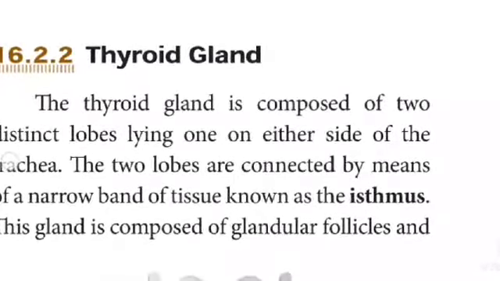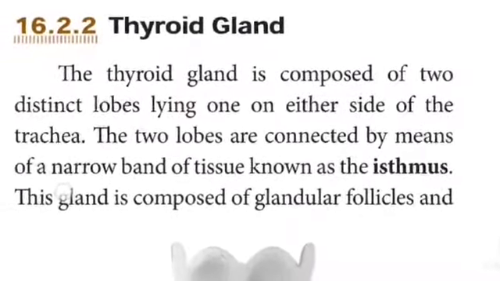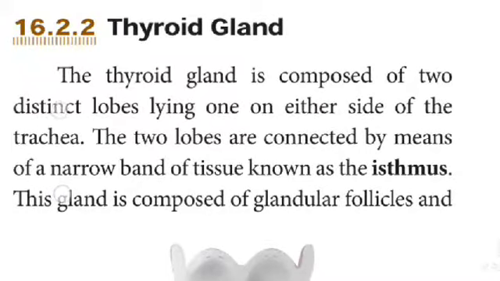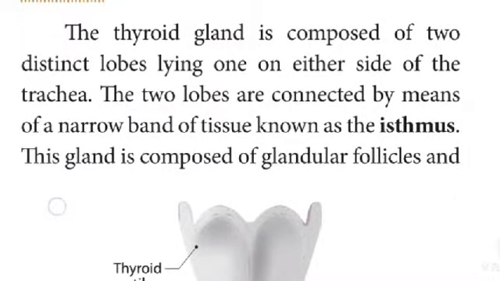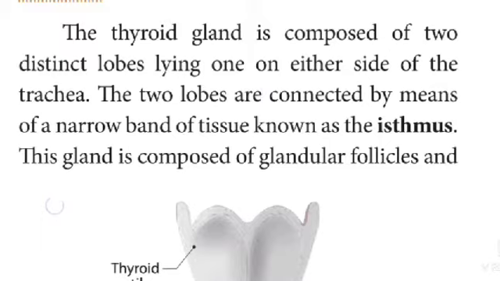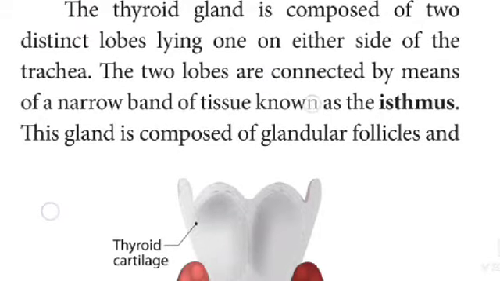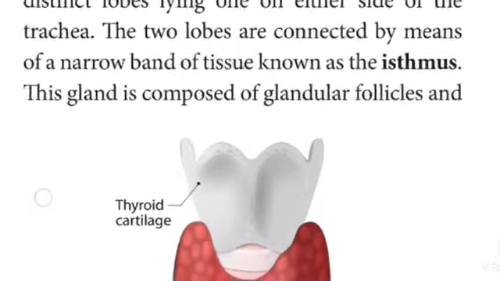Thyroid gland. The thyroid gland is composed of two distinct lobes, lying one on either side of the trachea. The two lobes are connected by means of a narrow band of tissue known as the isthmus.